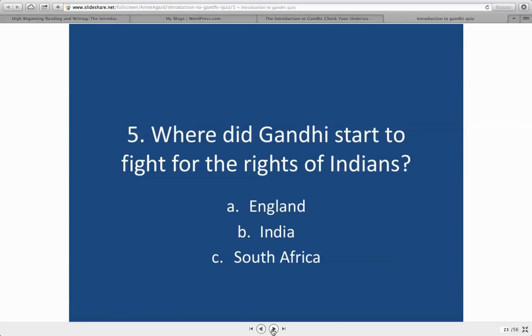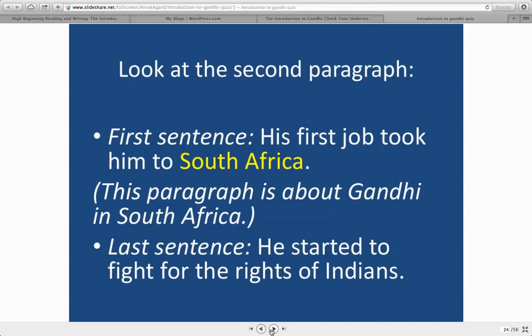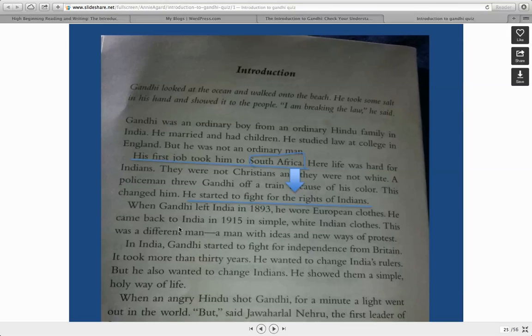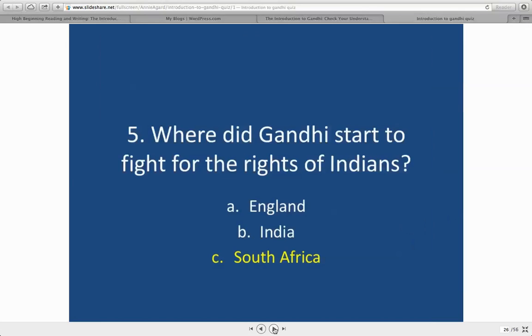Where did Gandhi start to fight for the rights of Indians? And this is a little bit harder because you have to look at a whole paragraph. Okay, you have to look at the second paragraph. The first sentence is, his first job took him to South Africa. And then the last sentence in that paragraph is, he started to fight for the rights of Indians. And I know that this whole paragraph is about the same topic. And that's how I know that the answer to this question is South Africa.